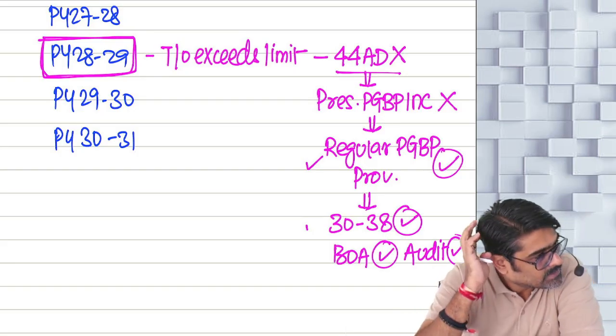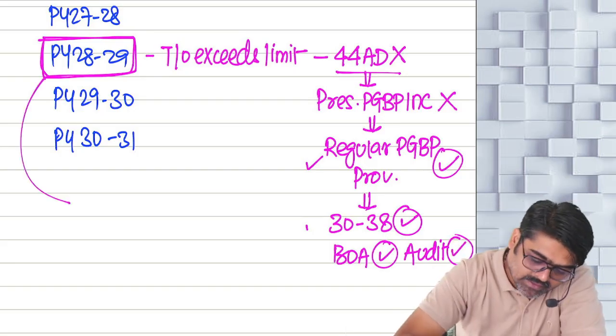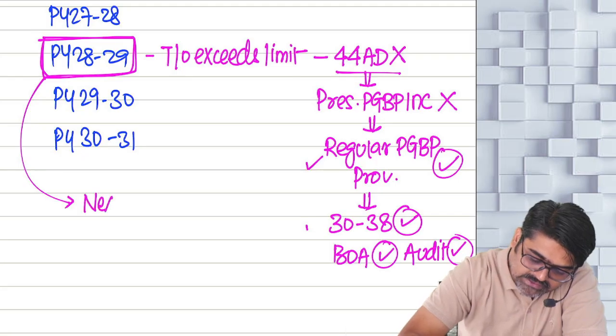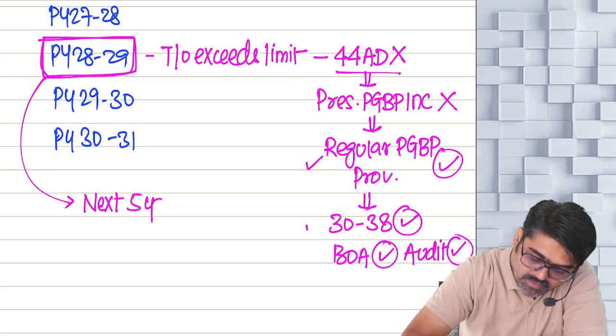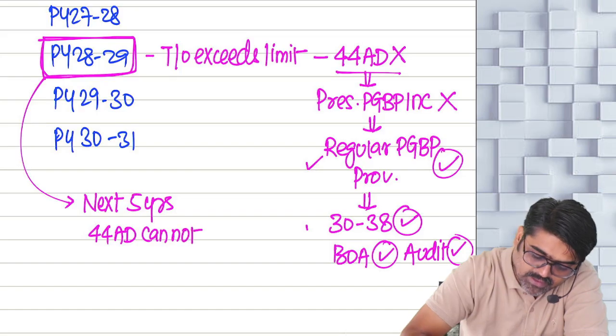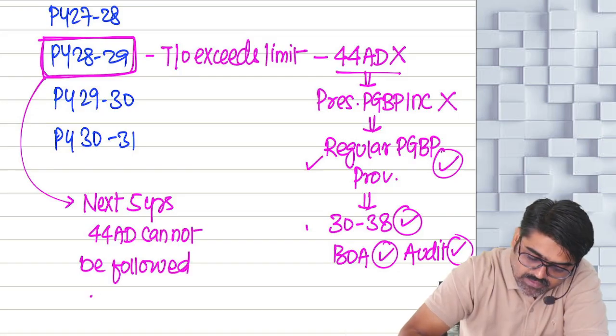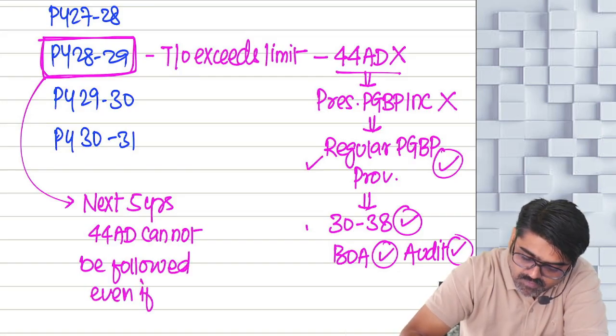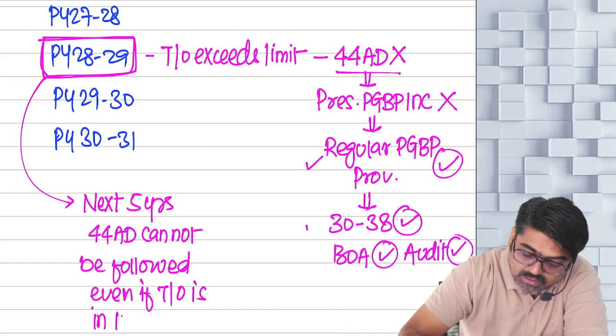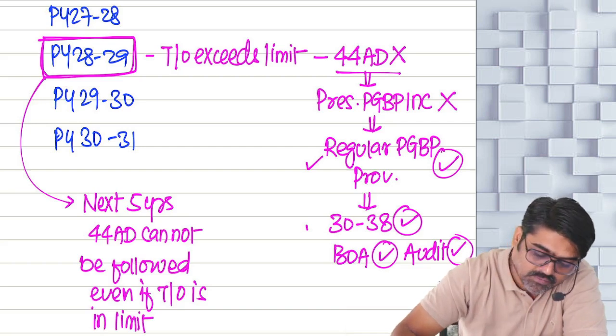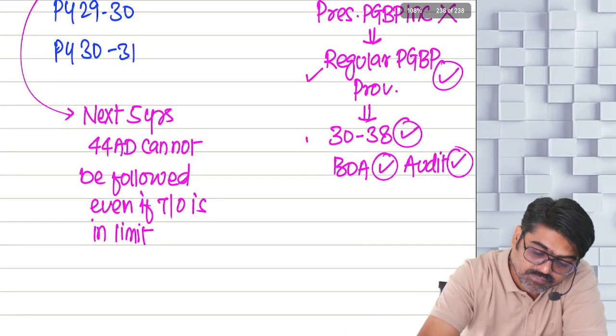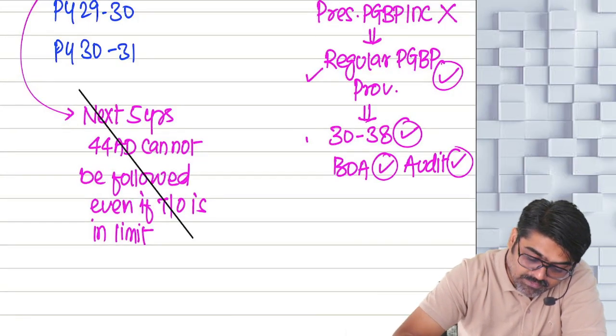Now tell me, the restriction that for the next 5 years 44AD cannot be followed even if turnover is in limit. Yes or no? This restriction will not be applicable here.